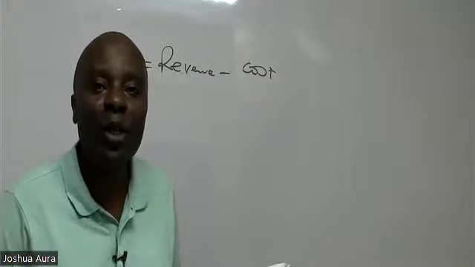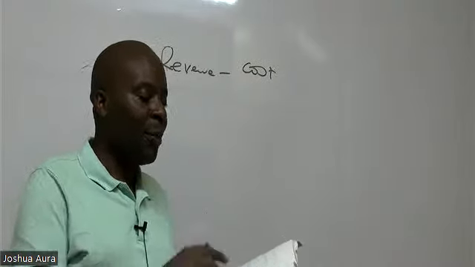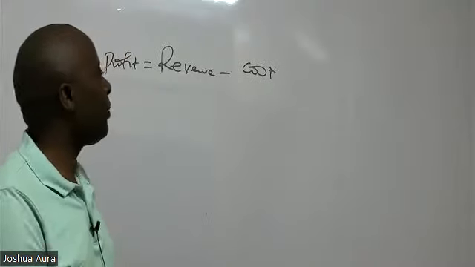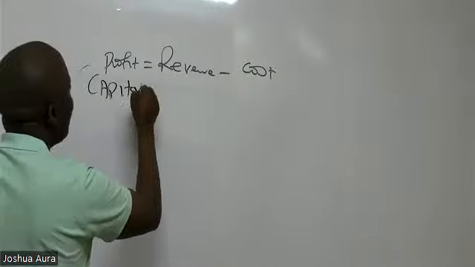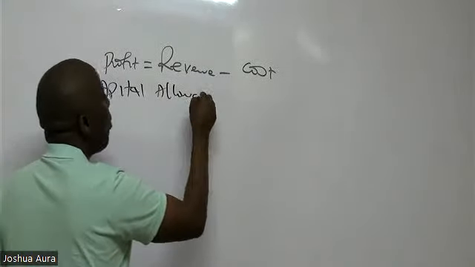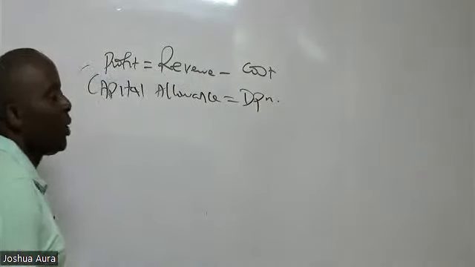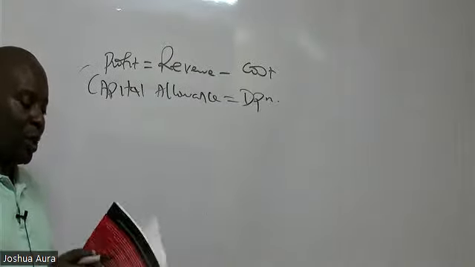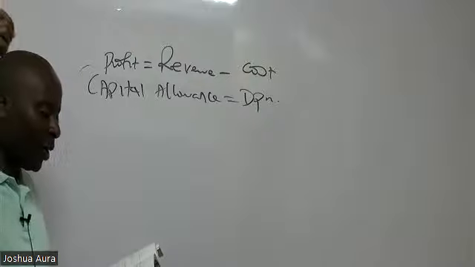Capital allowance is depreciation. Whenever you see capital allowance, simply go there and write in brackets, depreciation. We are learning something very important here: capital allowance will always be equal to depreciation in finance. Very important. Great.